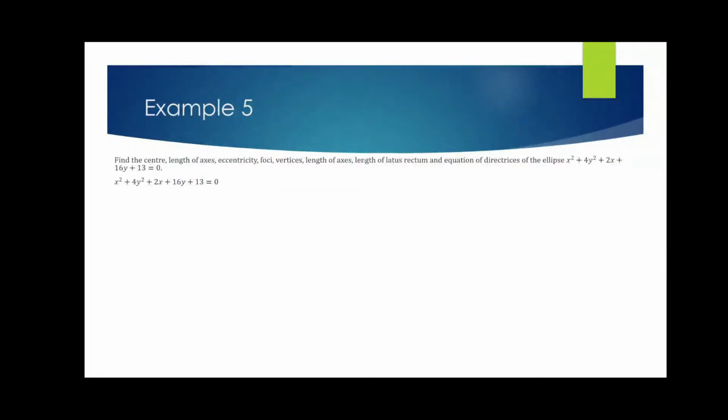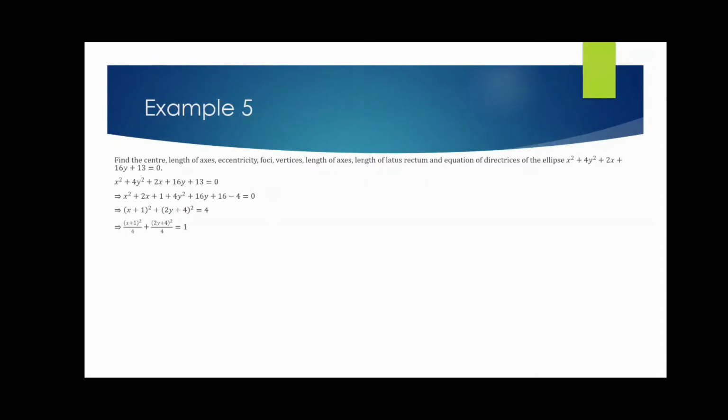So we start off with this, x square plus 4y square plus 2x plus 16y plus 13 equals to 0. Then we do some arrangements. So x square plus 2x we take together, so we take 1 along with it, that completes the square. Then 4y square plus 16y is given, so we take another 16 with it, and we do the adjustment by subtracting that 4, so you can do it all by yourself. You understand how to do the completing the square method. So from there we get x plus 1 whole square plus 4 times y plus 2 whole square equals to 4.